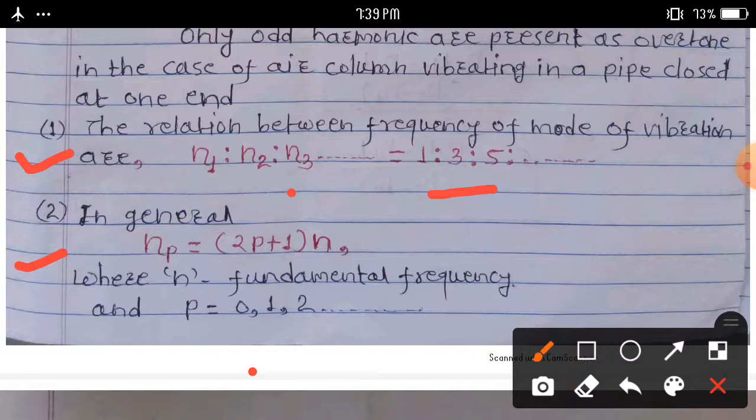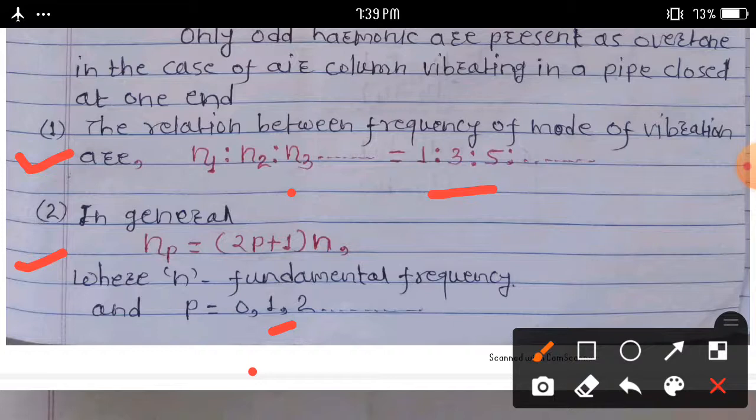Then we put P is equal to 1, N1 is equal to 2 into 1, which becomes 2, 2 plus 1 becomes 3, into N. Here we get the relation N1 is equal to thrice N. We get the third harmonic and the first overtone.